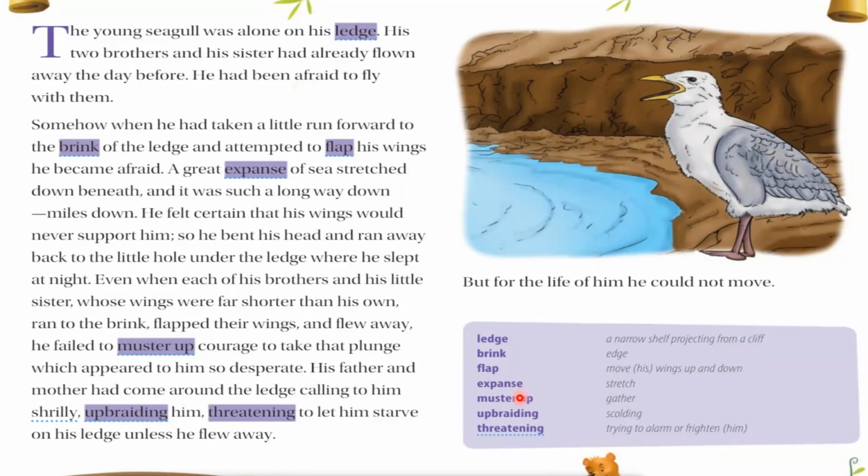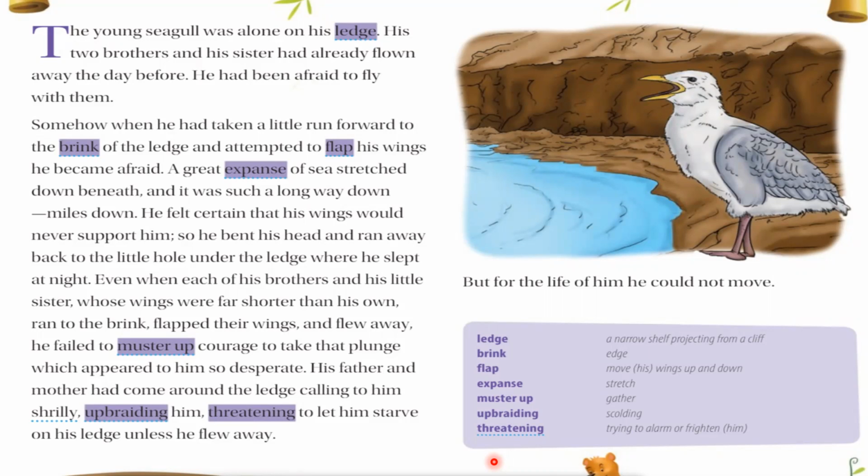Expanse means stretch, expansion of that sea, that space, right? Muster up means gather, कुछ इकट्ठा करना. Upbraiding means scolding, means डांटना. Threatening means trying to alarm or frighten him, means किसी को धमकाना, right? So these are the difficult words.